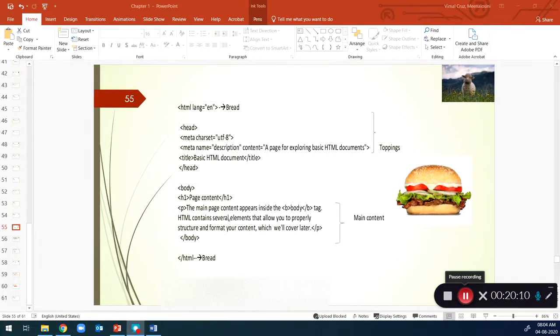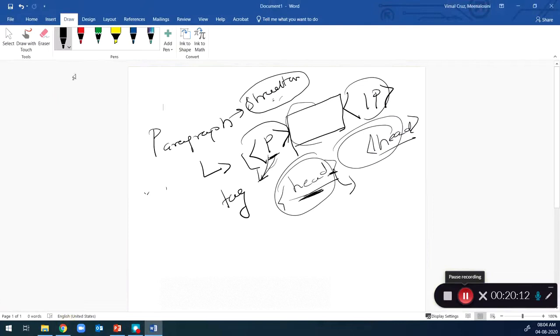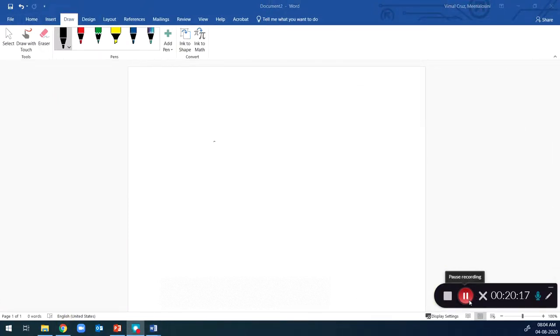To explain this analogy, let's say you have your HTML code here. This is the starting code and this is the ending code, like your top bread and bottom bread, wrapping up everything.